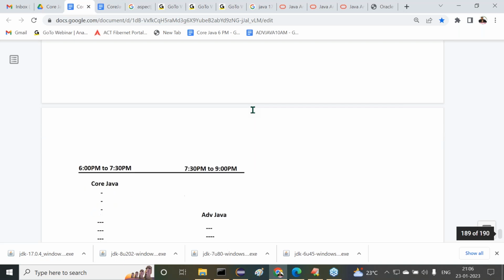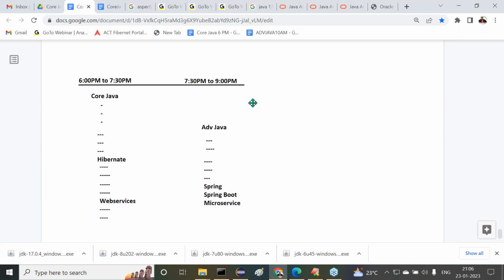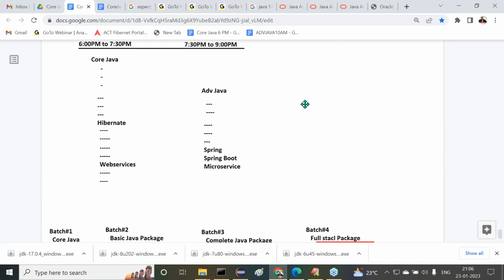Apart from this, what is next? Please recognize this schedule information, guys. Everybody, please recognize the schedule information. I am taking the demo class at 7:30 to 9. Please remember this. I will discuss the introduction topic with you. The second point is steps to prepare for Java program. The topic is started today.